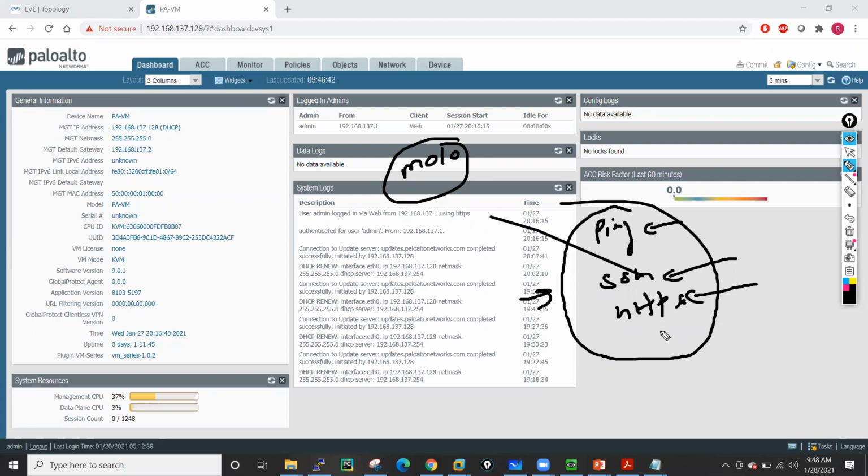Okay, now guys, I have one question. Generally, by default, HTTPS uses port number 443, right? So what is the port number Palo Alto is using here? Is it using 443 or something else? You guys just Google it and let me know maybe tomorrow. Okay. So these are the three services it is using here.